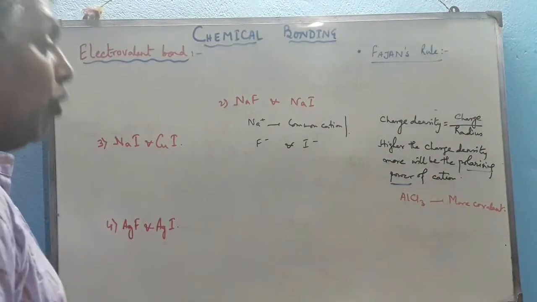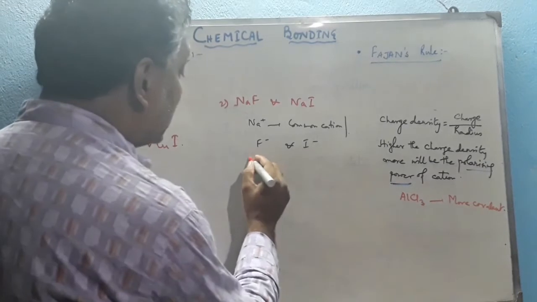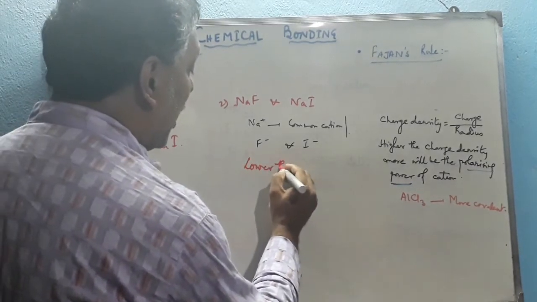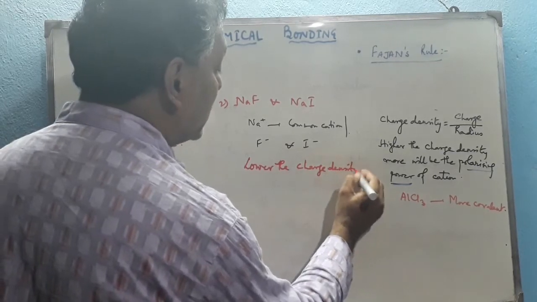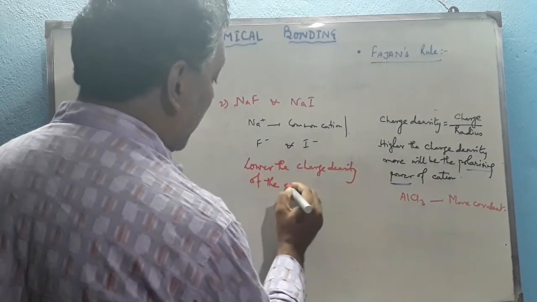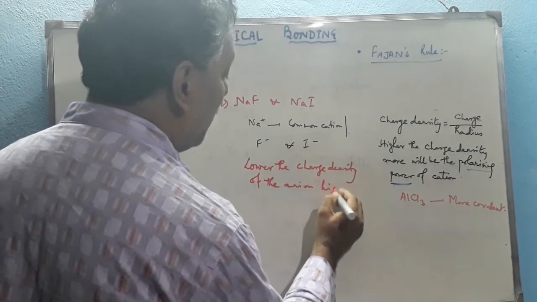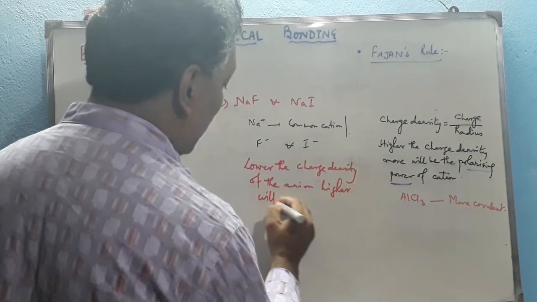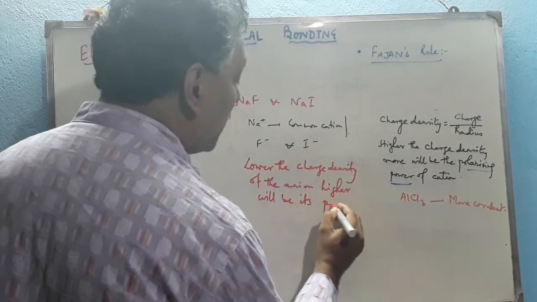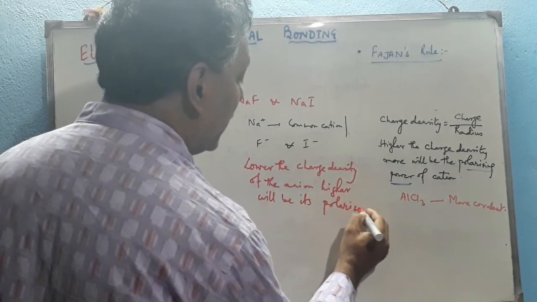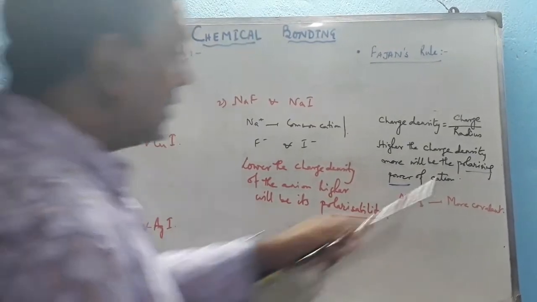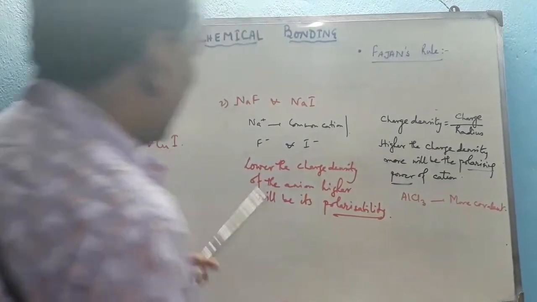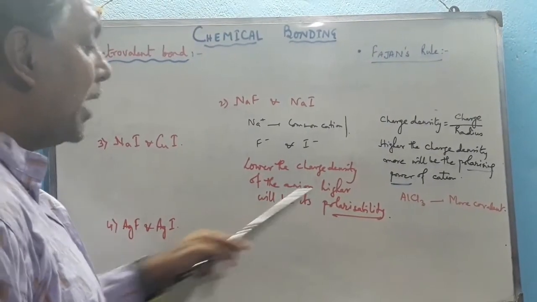As the charge density of the anion is low, the lower the charge density of the anion, the higher will be its polarizability. This term is used for the anion and this term is used for the cation.